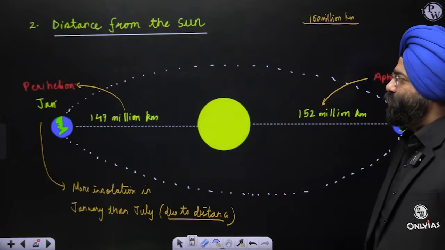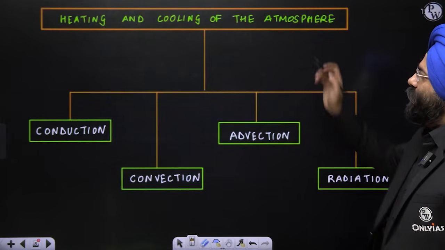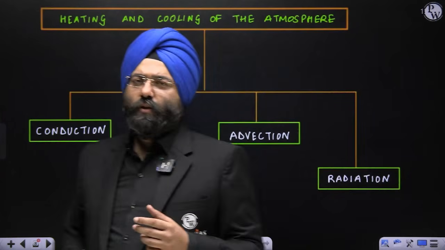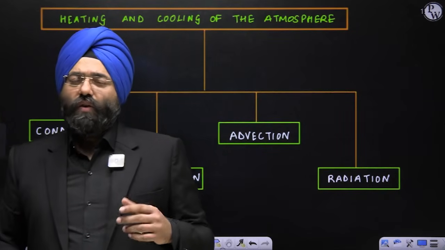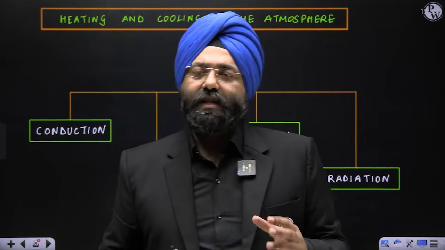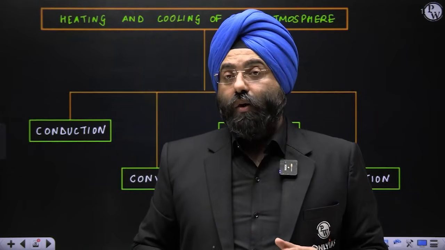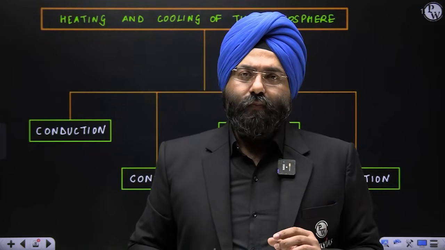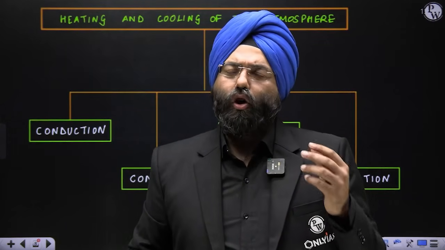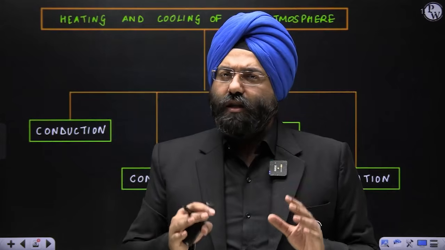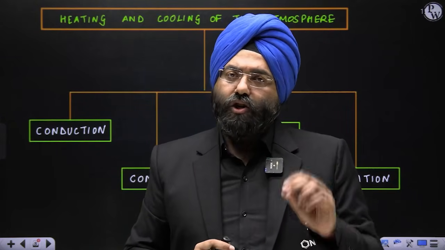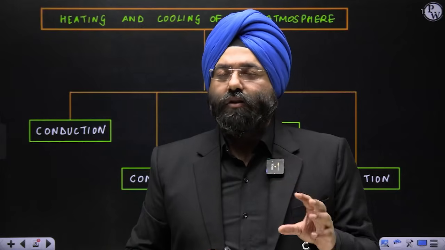Clear? Let's move ahead. Heating and cooling of the atmosphere. A very important thing when we're talking about the topic of climatology: what are the various processes through which the atmosphere is heated or cooled? Please note this very carefully, there are four mechanisms, or four ways, or four concepts you can say, that I have mentioned here. These are mentioned in your NCERT also, and I have explained them using the diagram. So make sure that you use the diagrams when you are writing your answers also, right?